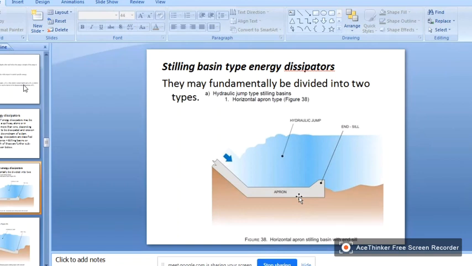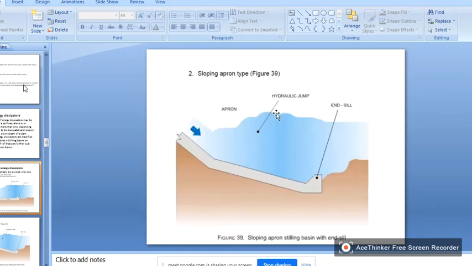Stilling basin type energy dissipators may fundamentally be divided into two types. One is the horizontal apron type. The water comes from the spillway, and here the jump is created, so we will provide an apron. This is the stilling basin, and this is the end sill. This is the hydraulic jump. So the stilling basin is a horizontal apron type. Another one is the sloping apron type.